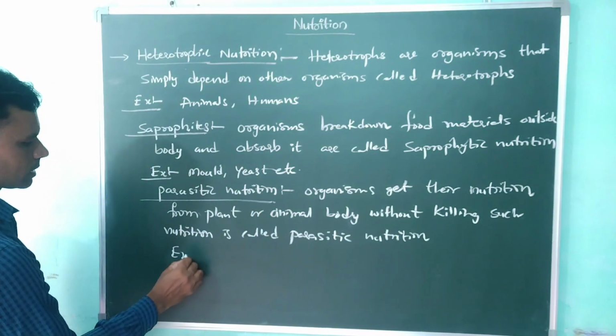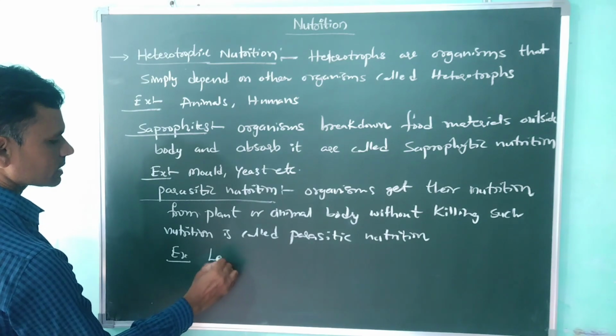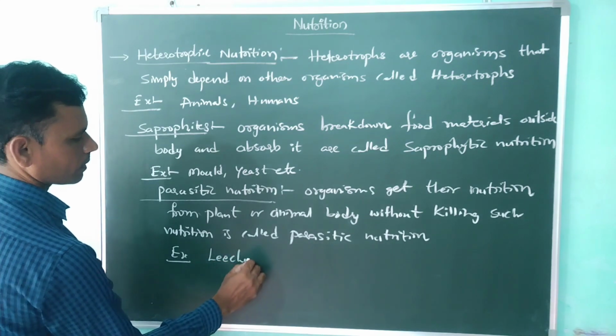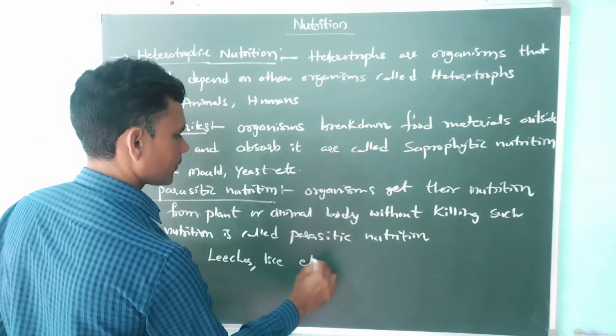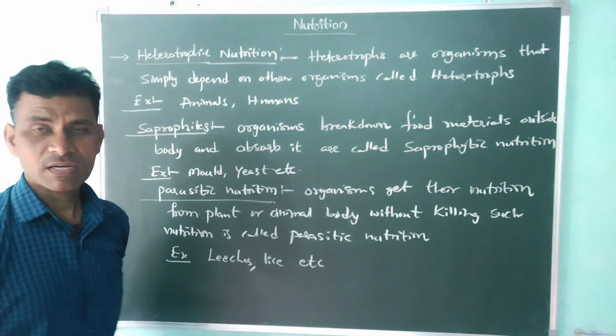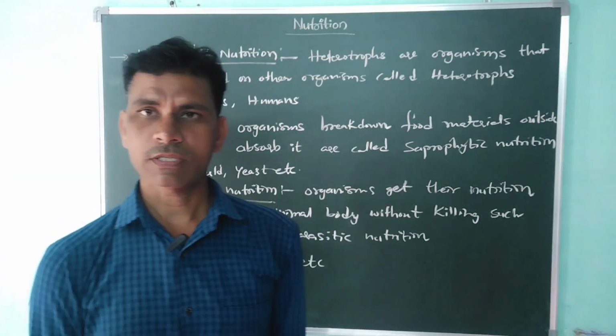Example, leeches, lice, etc. Tapeworm, organisms like that come under parasitic nutrition.